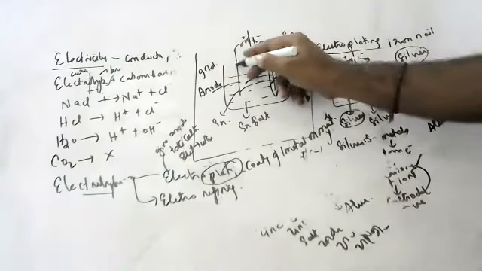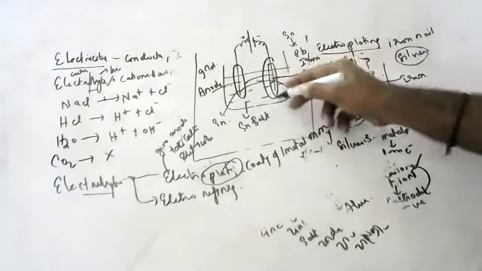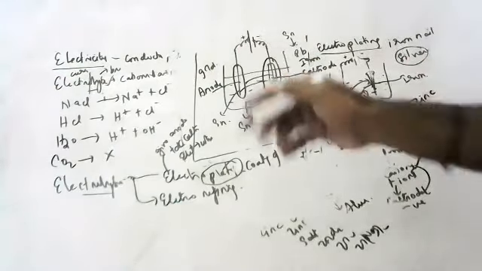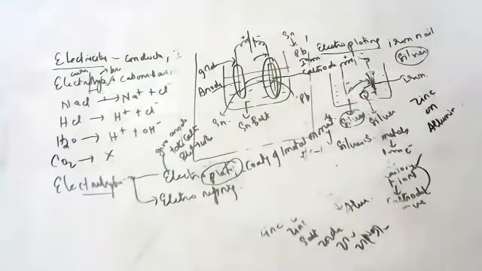Gold should be kept near the anode. Iron should be kept at the cathode. Whichever you are coating should be kept at the anode. Whichever is taking the coating should be kept at the cathode. Electrolyte is a salt of the metal to be purified.